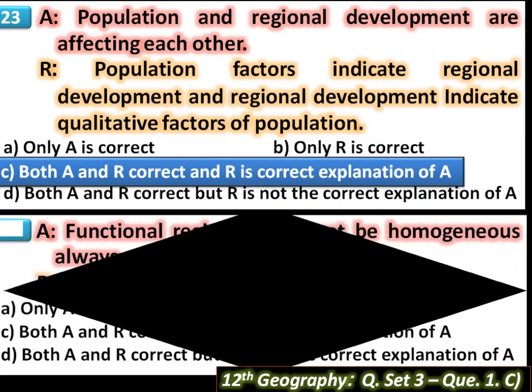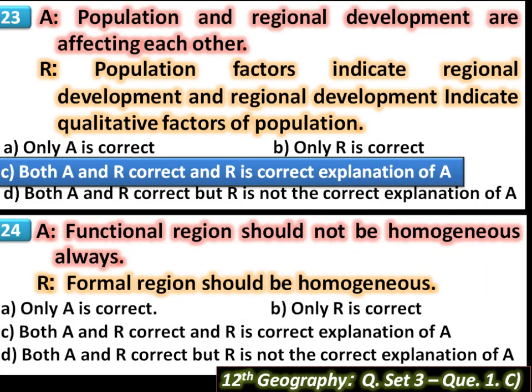Then next question. A: a functional region should not always be homogeneous. The sentence is correct. A region bound by a common function is called a functional region. A functional region is found to be heterogeneous or incoherent in nature. It may include more than one formal region.